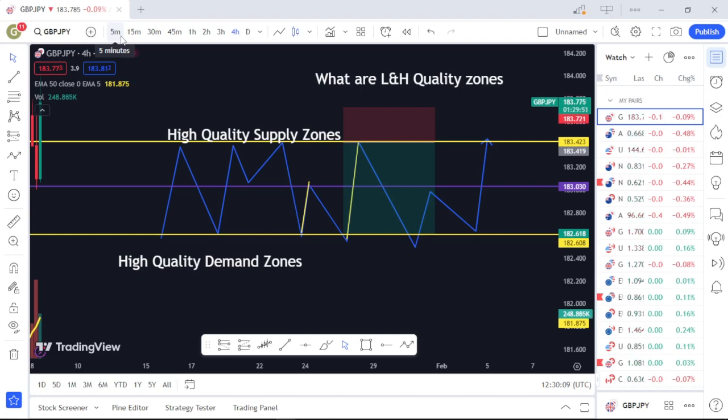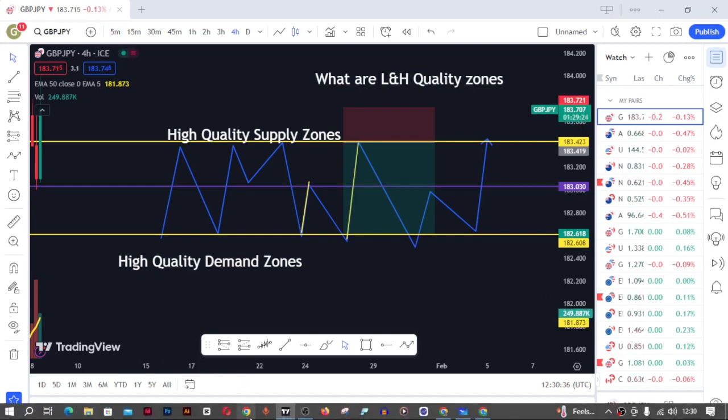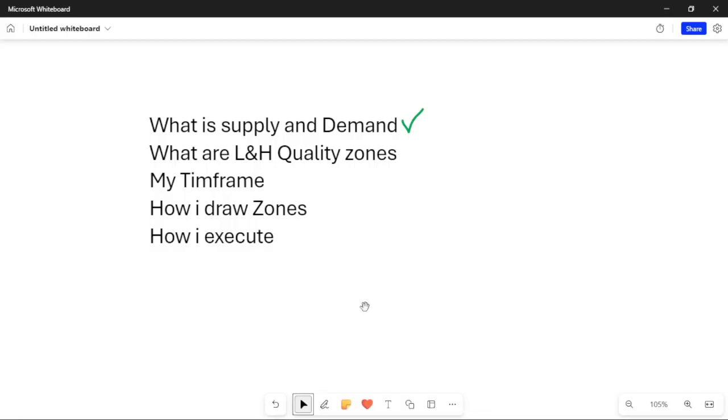So that's simply all about my time frame. If you are looking for the best time frame to trade as a day trader, use 4-hour, 1 hour, and 15 minutes. But most of the time, make sure you take your trades on the 1-hour time frame, because I prefer the 1-hour time frame to the 15 minutes. But if you are a scalper, 15 minutes and 5 minutes are good for you. On the other hand, if you are a swing trader, then you can use the monthly, weekly, and daily time frame, depending on how long you want to swing that particular trade. So that's simply all about low quality trades, high quality trades, and also the time frames that I personally use. Now that we are done with this, we're also done with this.